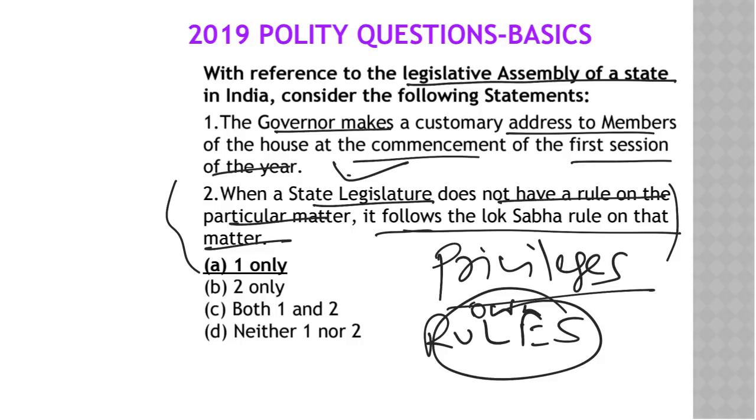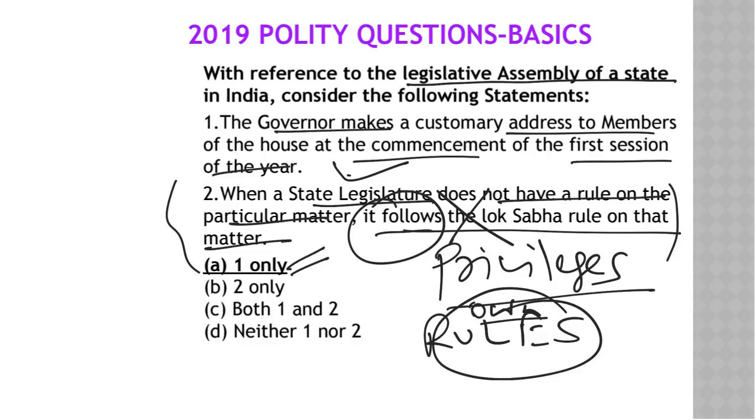If you can link to that basic fact, again, at that particular moment it might be a bit difficult, but if you know this basic fact that both Parliament as well as state legislatures can make their own rules, that is their privilege, then you can say that the statement that it follows the Lok Sabha rule, chances are very high, is not true. So, you can come to this answer.